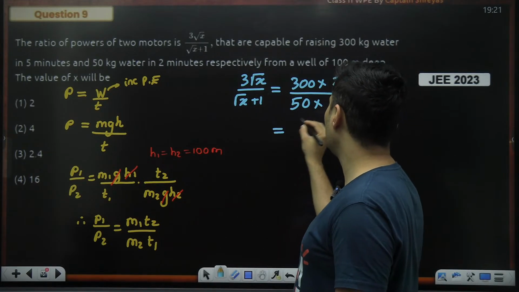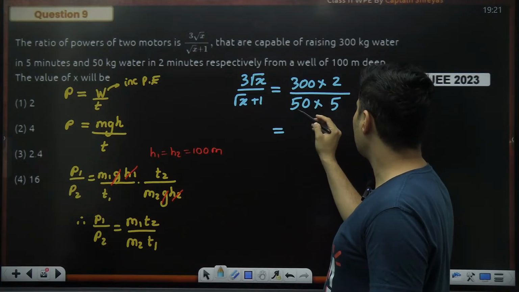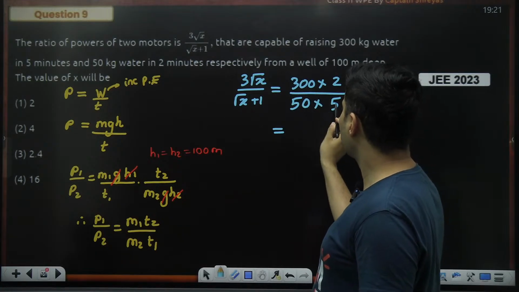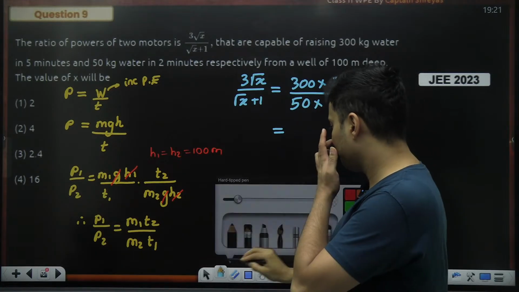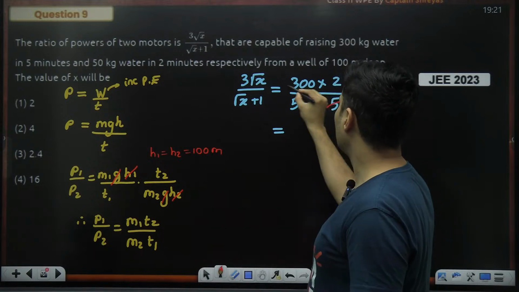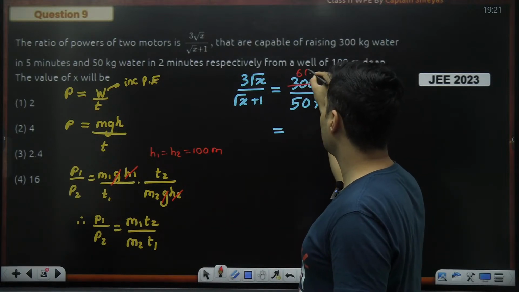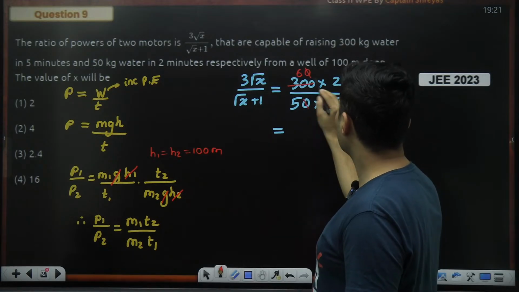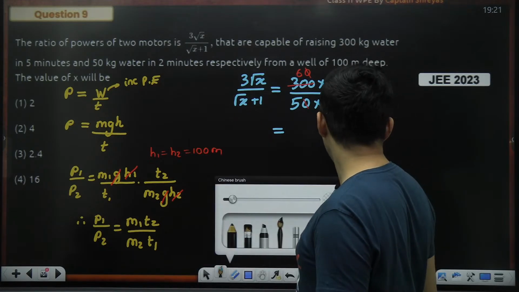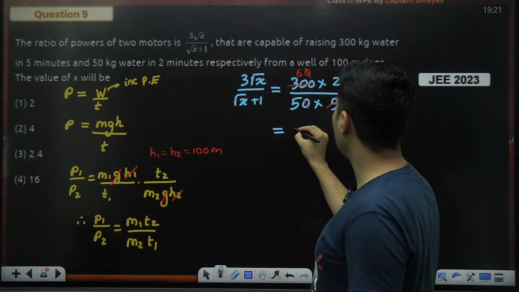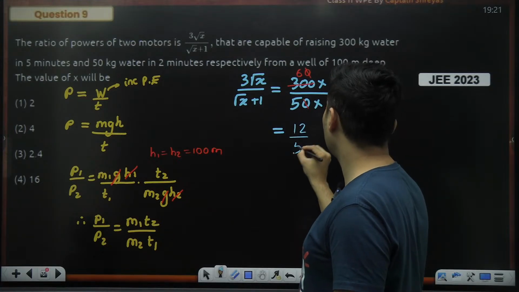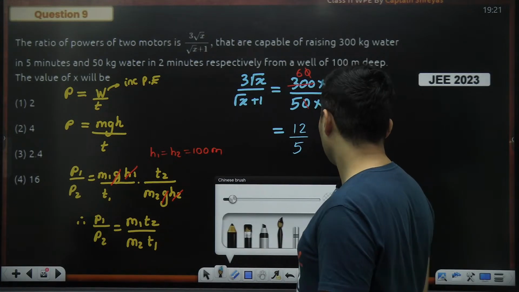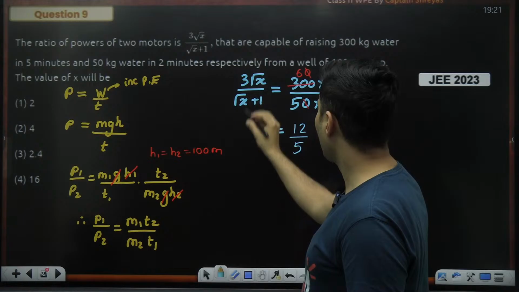Anyways, let's solve this now. So what is this now? So see guys, this is 5 and this is 300, right? I'll do it for you. So this is just going to be 60. Okay, this 0 and this 0 will also cancel. So that's it. We have over here 6 2s are 12 divided by 5. Okay, perfect. Now let's move things around as per our convenience.